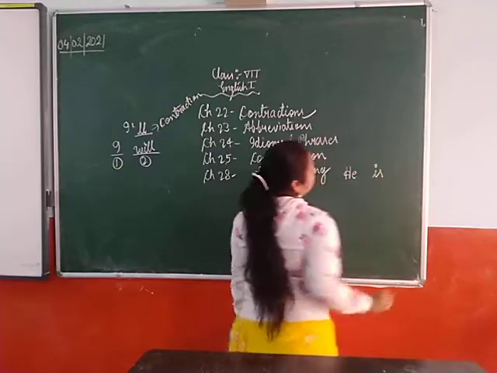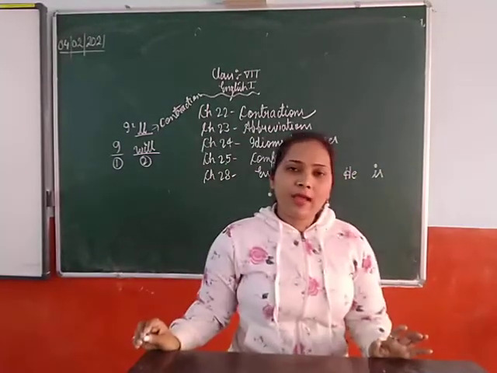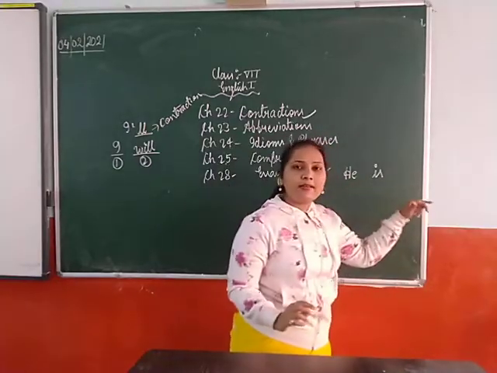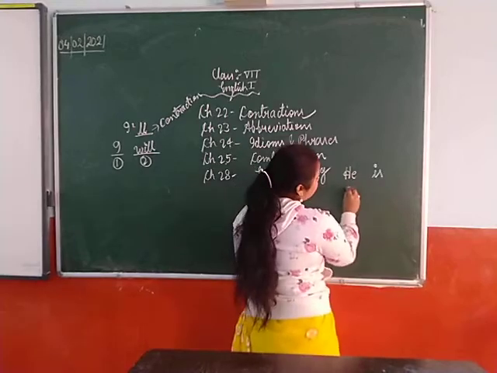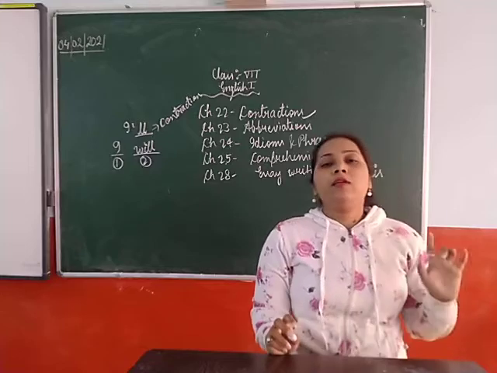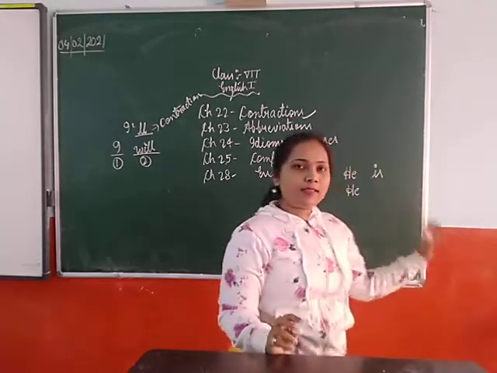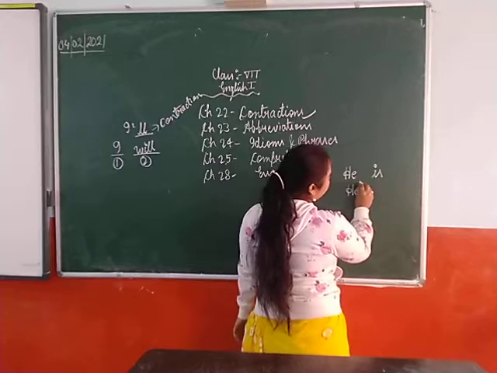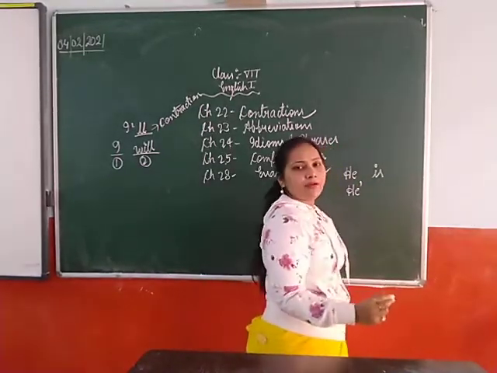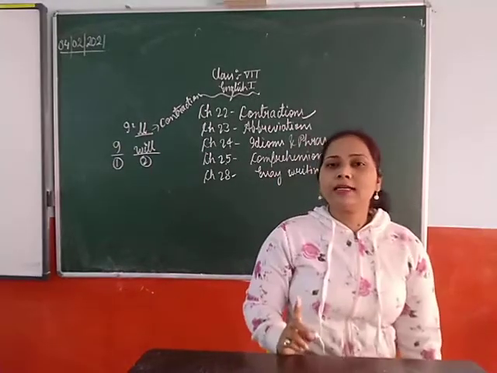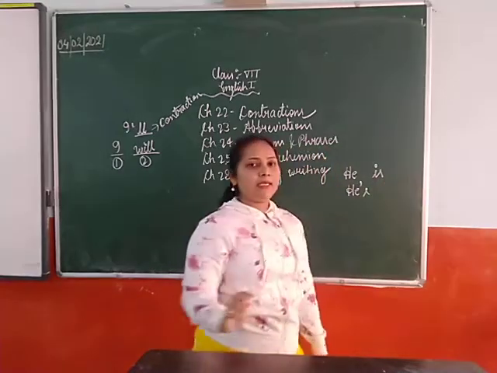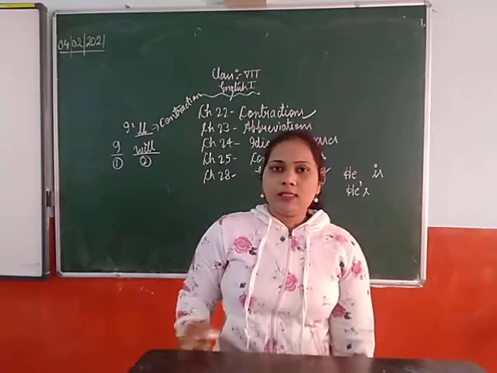Now the next, if you are getting he is. So again, how many words have we got here? We have got two words. First one is he, second is is. So the first word we will write as it is. After that we will put an apostrophe, and in the second word we will take only a single letter. So we will take he's, and this is the contraction of the words he is. Clear? Next.